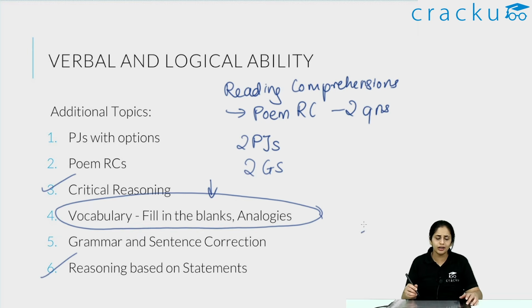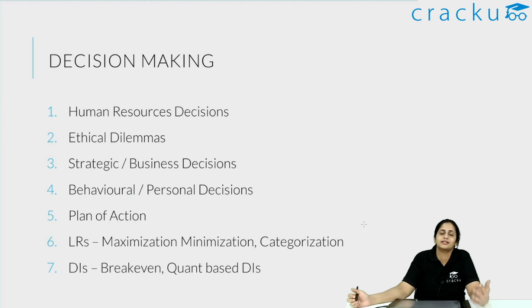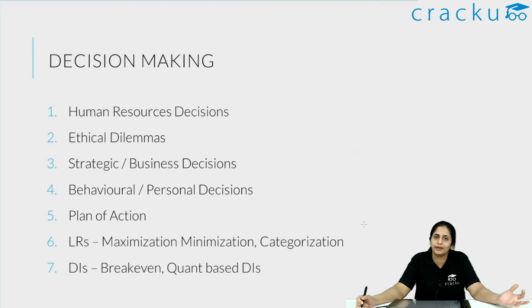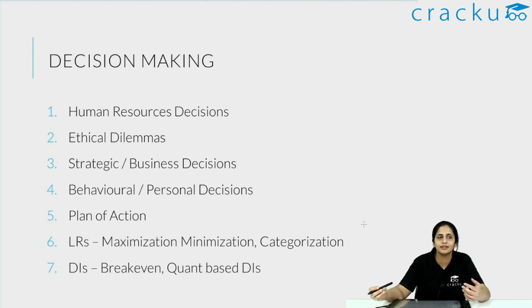Now we'll come to the most make or break section when it comes to XAT, which is that of decision making. Remember, decision making is something that most people are unable to do properly. The cutoffs generally are in single digits, and if you have seen XAT 2021, you will know that the XAT 2021 DM sets were very out there, as in it was difficult even for us to get the right answer, and they didn't even give a key properly.